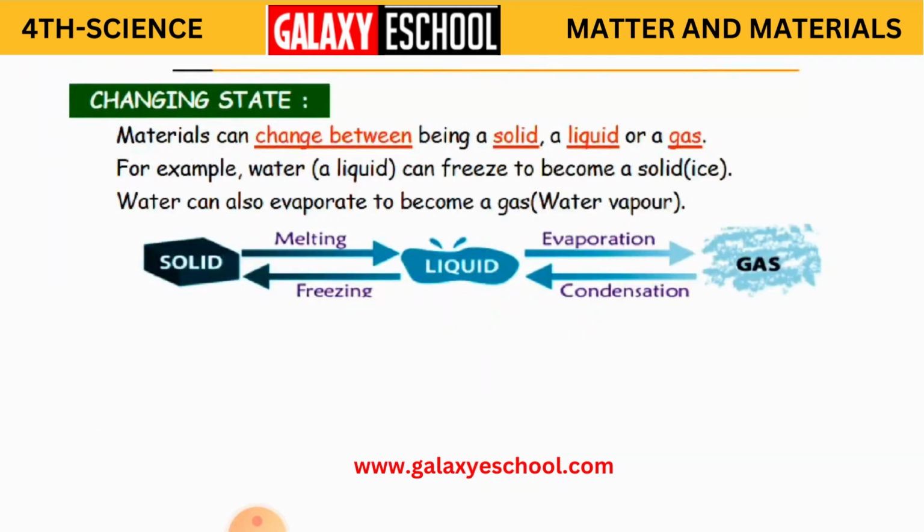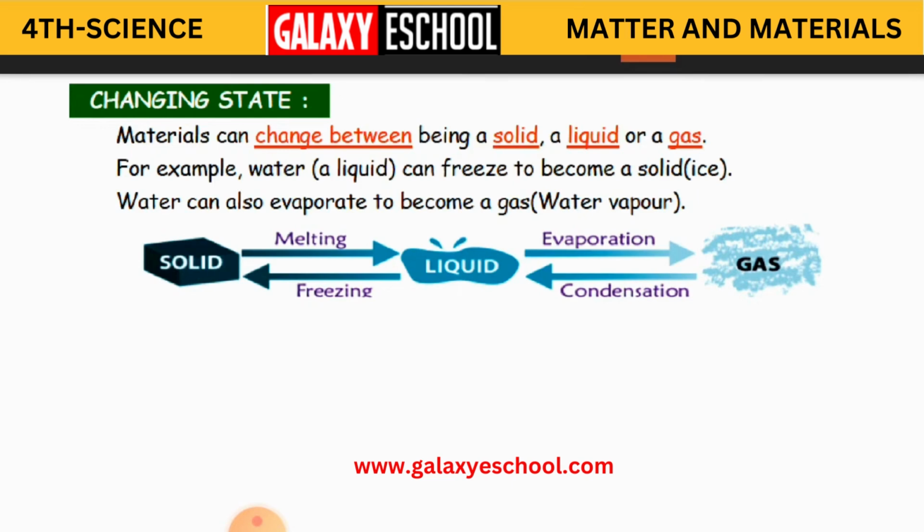Okay, and here, changing state. Like we have already learned, there are three states of matter. How they change, I'll explain now. Materials can change between being a solid, liquid or a gas. So these three, solid, liquid or gas, can change into any of these forms. For example, water is a liquid, and when you freeze it, it becomes ice, that is solid. And water can also evaporate to become a gas, that is water vapor.